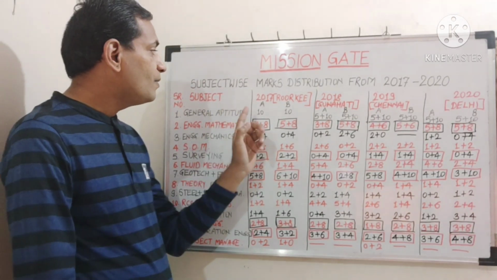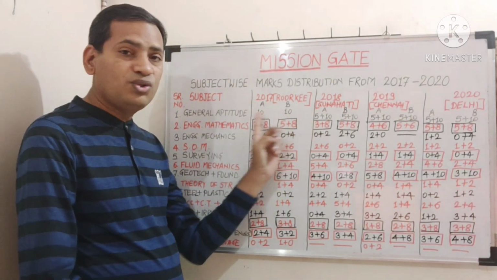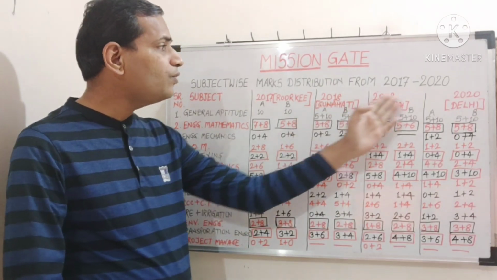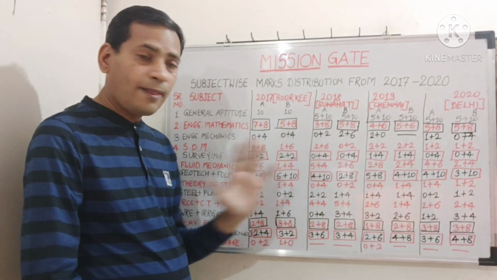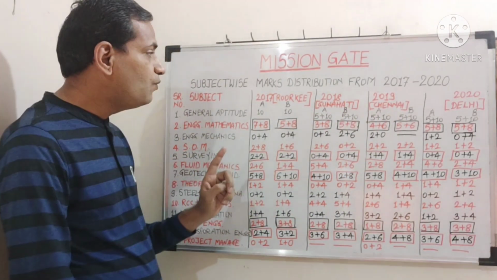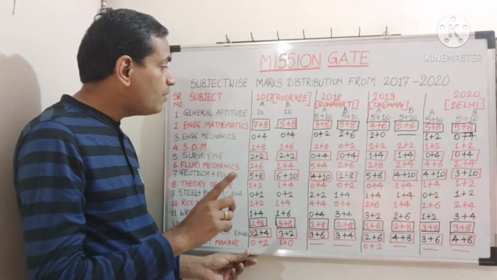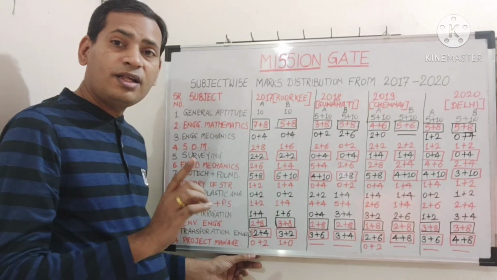General aptitude in 2017 had 10 questions only, which were of 1 mark each. From 2018 onwards, a change is observed in general aptitude. So I will just tell you what these numbers are. This is 10, so it is 10 marks and 10 multiple choice questions of 1 mark each.